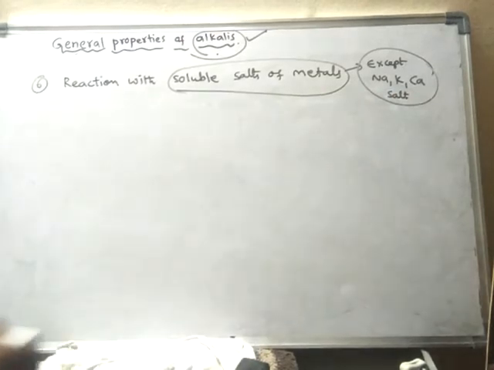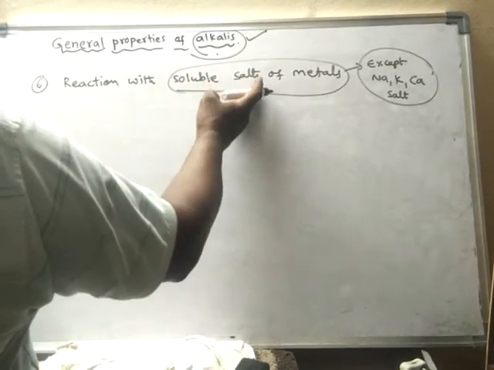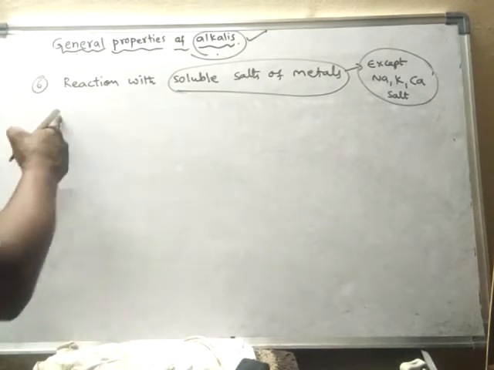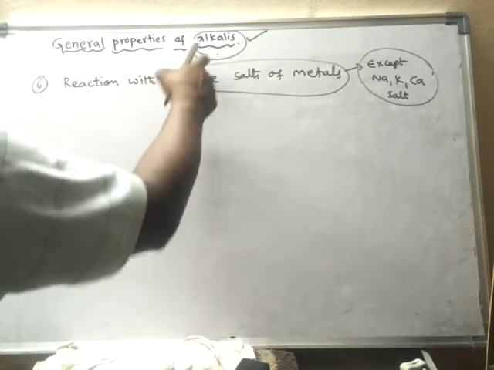You may take any other soluble salt of metals and make those salts react with the alkalis. For example, the general way of representation of this property.